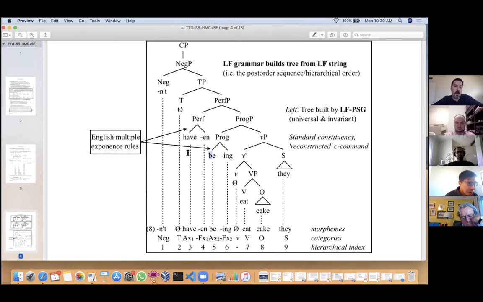So this is a kind of multiple exponents rule of English, very similar to Chomsky's 1957 analysis of affix-hopping, where have-en comes as one unit from the lexicon, and then a transformation hops the -en onto the next verbal element over. Obviously a different mechanism here, but the same analysis of what's going on at LF, that these are the pieces of perfect and progressive.